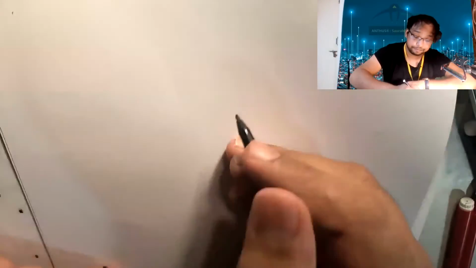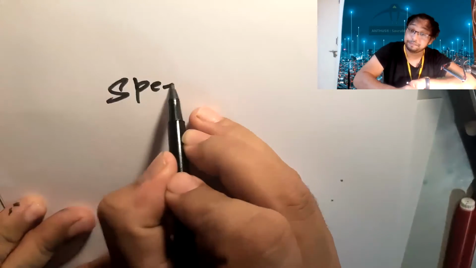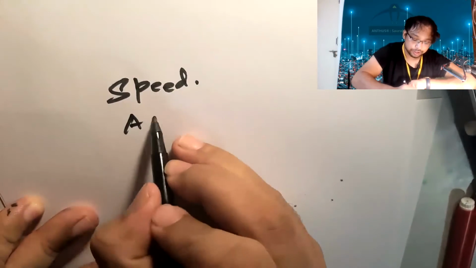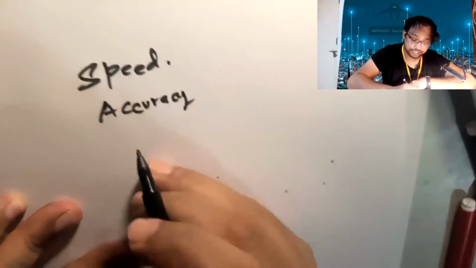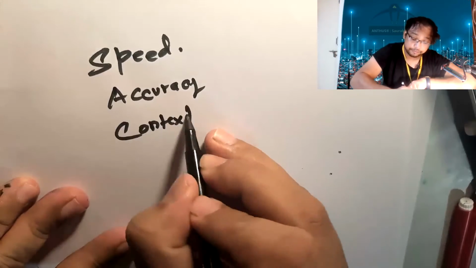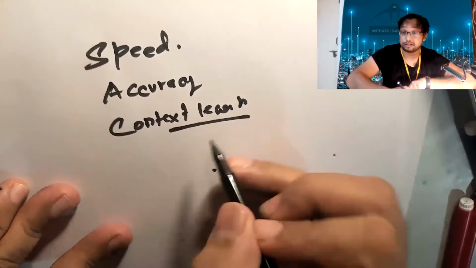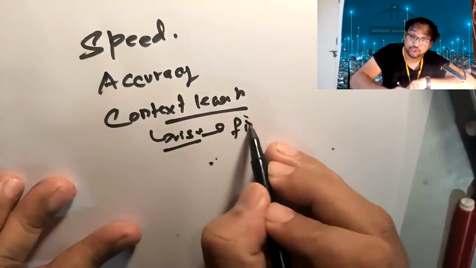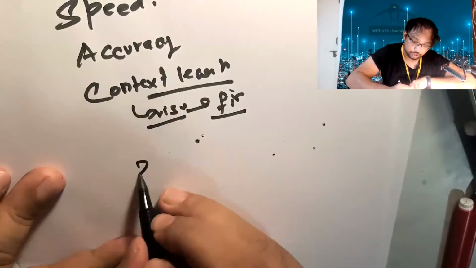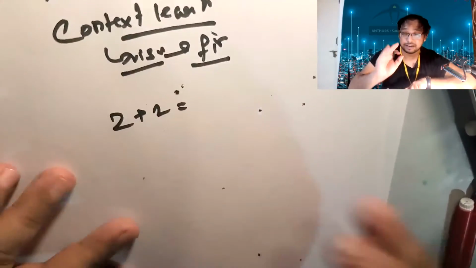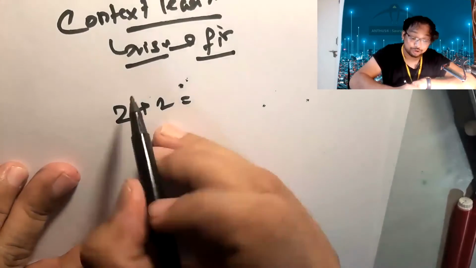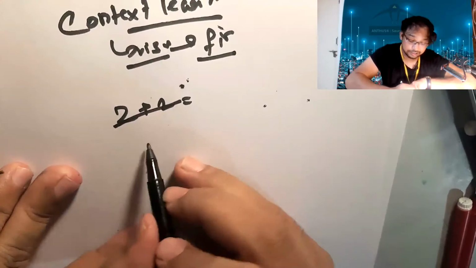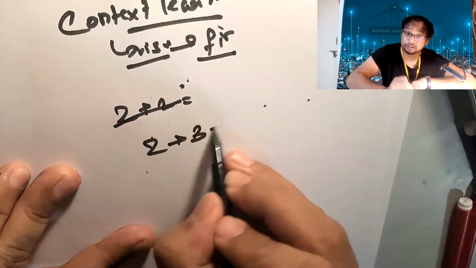Speed is also important, accuracy also is important, and context learning. Context learning means word problems, visualization of the problem, and finding a creative solution. See, one solution is called 2 plus 2, right? Again, I'm giving a very simple example. No problem, don't take 2 plus 2. Take 2 plus 3.